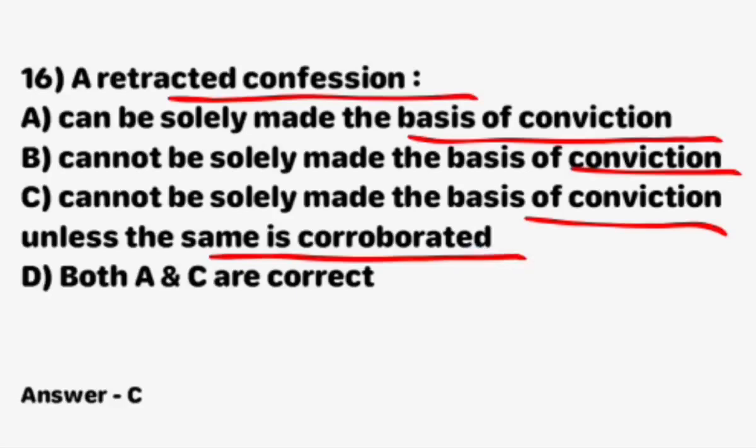And option D, both A and C are correct. A retracted confession cannot be solely made the basis of conviction unless the same is corroborated. So option C is correct.